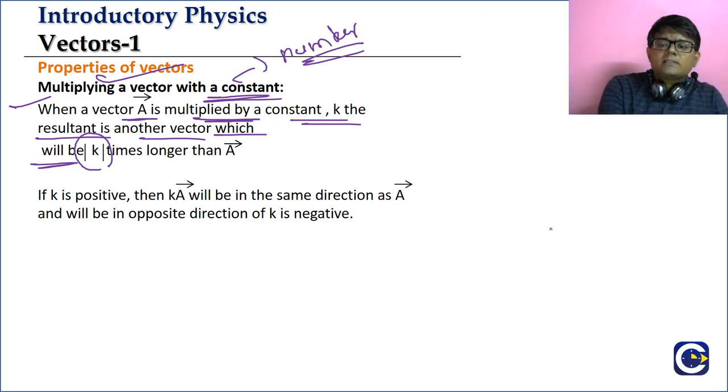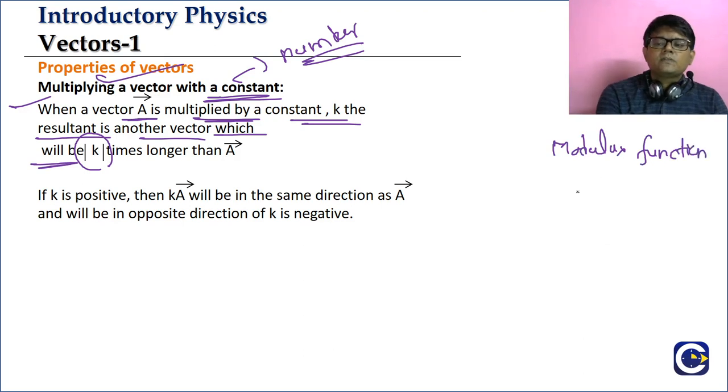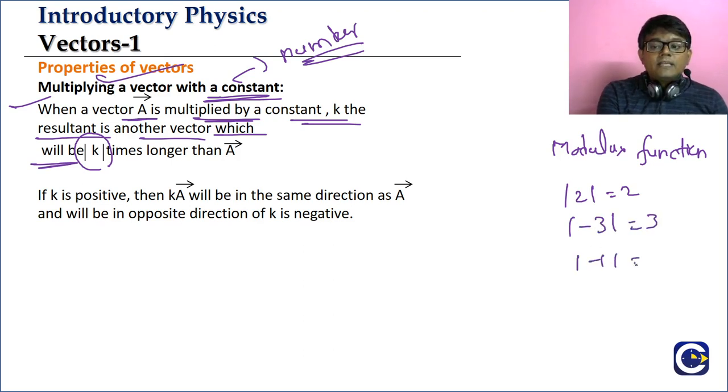You know, in mathematics we have something called the modulus function. Modulus of 2 will be equal to 2. The modulus function is also called the absolute value. Modulus of minus 3 will be 3, modulus of 4 will be 4.